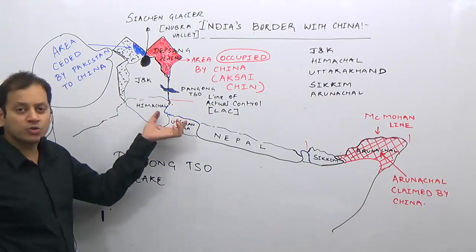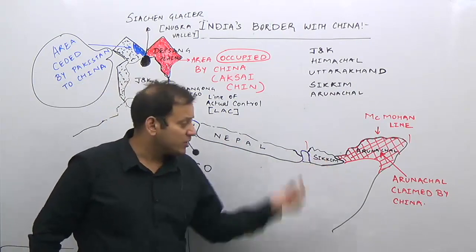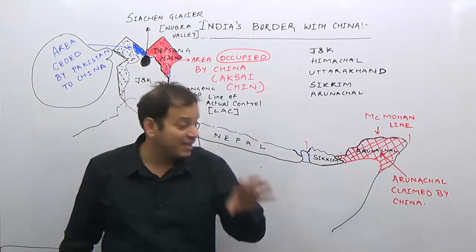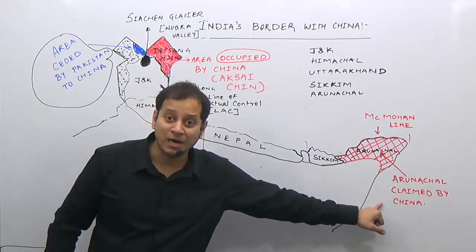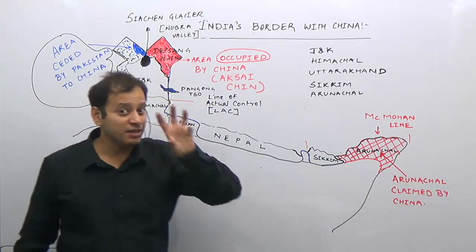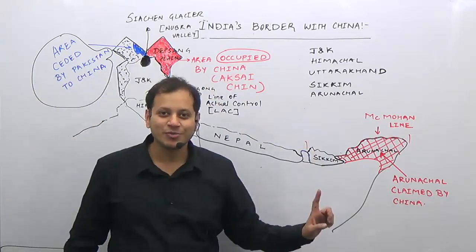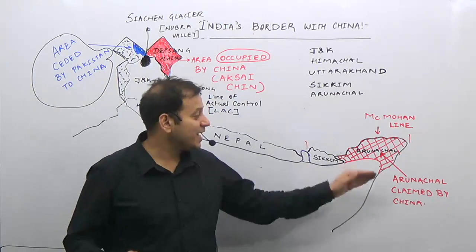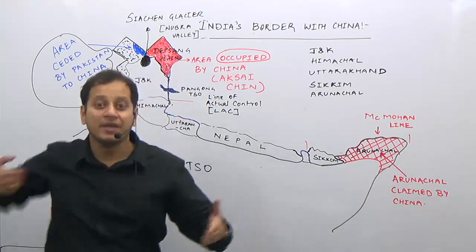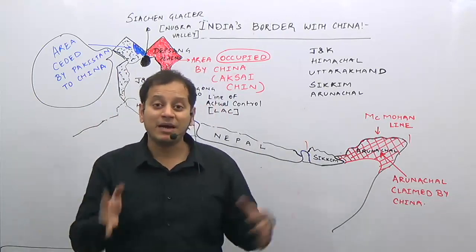Coming down, here there is no dispute between India and China. Then there is Nepal, and then there is Sikkim. After Sikkim, on the eastern boundary of India, again China claims that Arunachal is its part. China claims Aksai Chin is its part. But see the difference. China has occupied Aksai Chin. In Arunachal China has not occupied the region. Surprisingly, China had captured this region, but surprisingly it went back from its captured territory and gave that territory back to India.